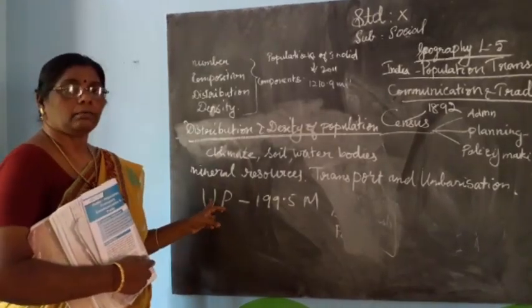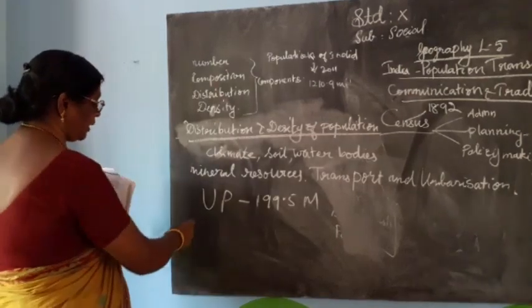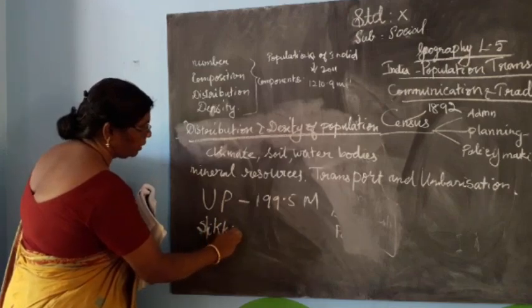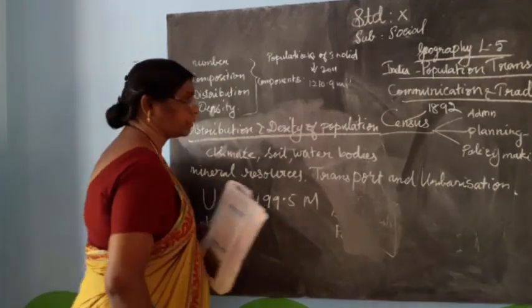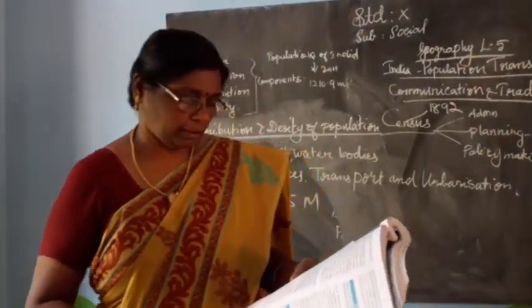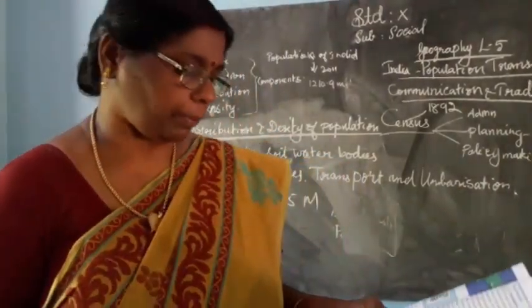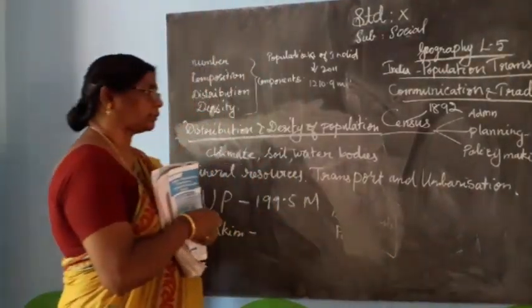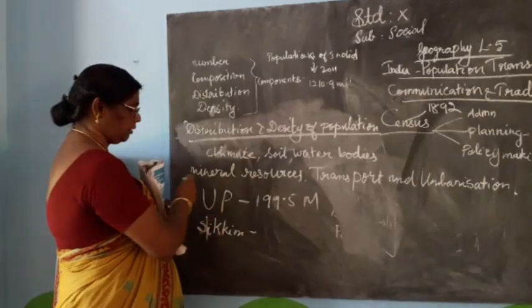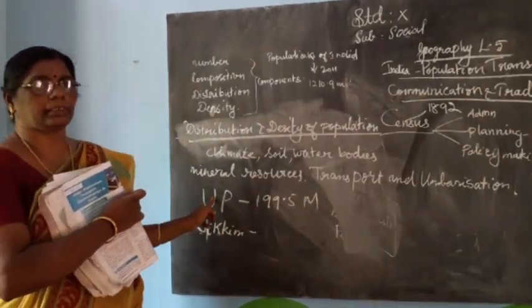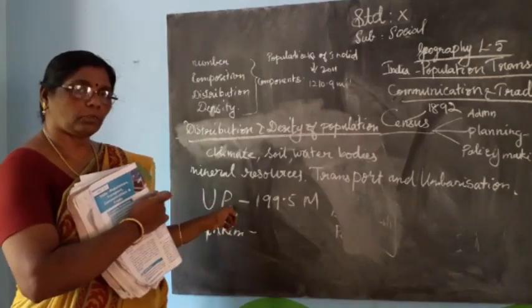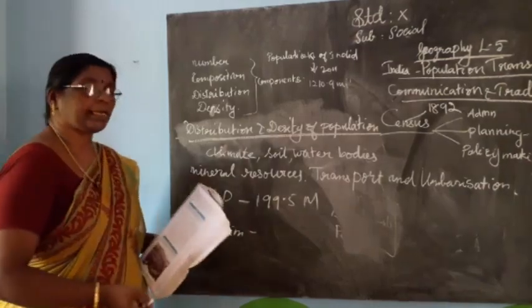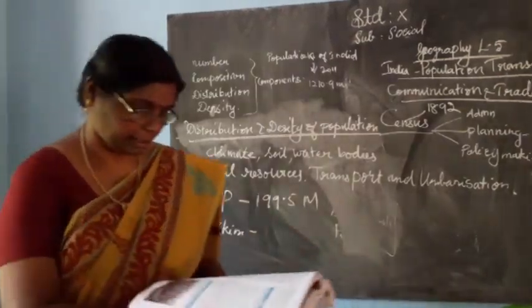UP is the most populous state, but Sikkim is the least populous state in our country.